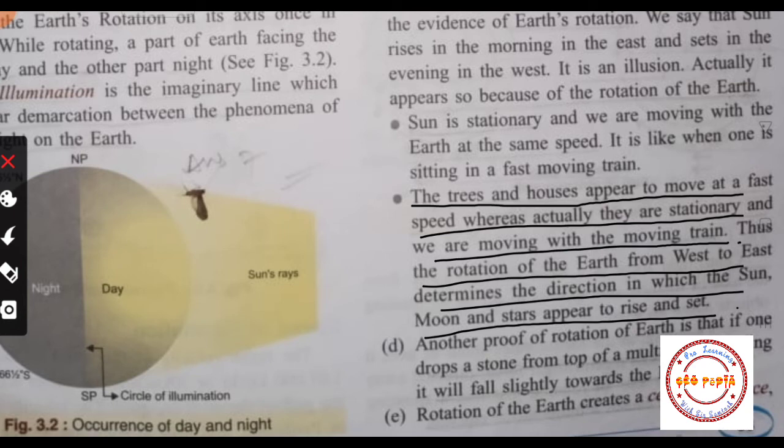That is one kind of illusion. This is illusion only, and that is apparent movement. Students, it is because we are moving with the train, and when we see outside, we feel that trees and houses are moving. Okay, so same with the sun. Since our earth rotates from west to east, that's why we can see that sun is rising from east and setting in the west.